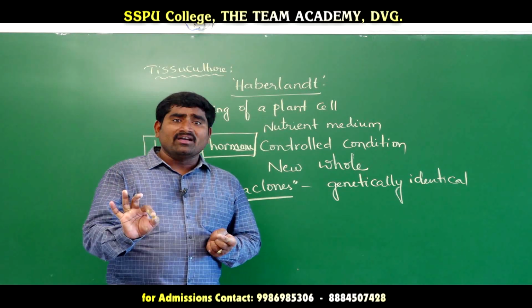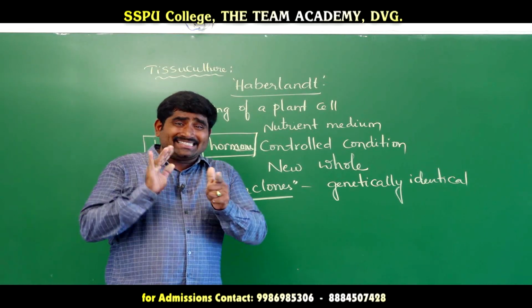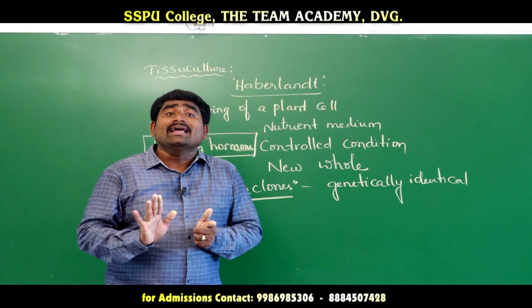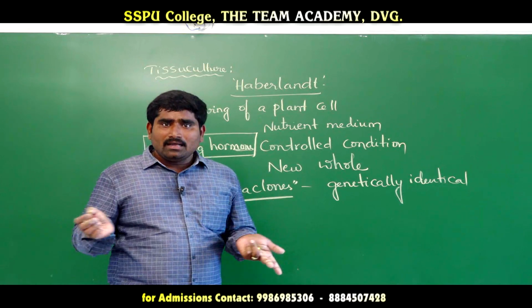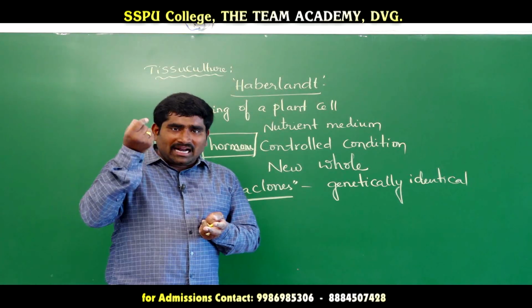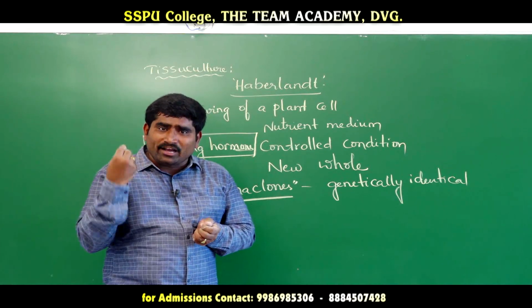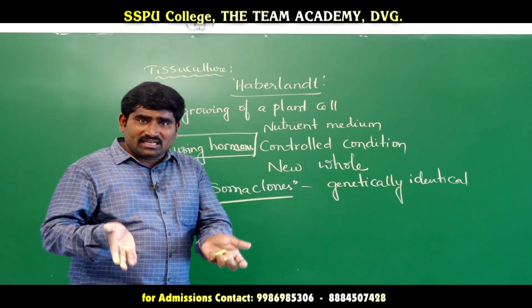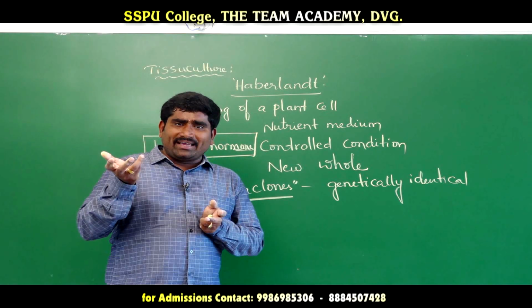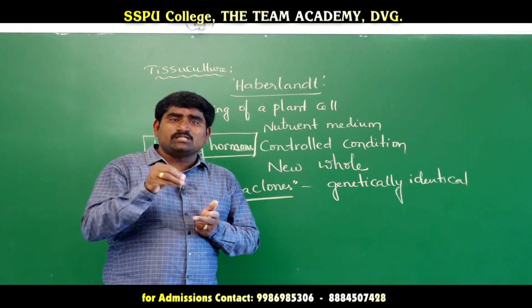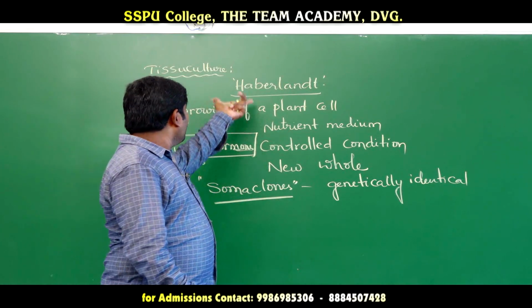This is a kind of vegetative reproduction. Simply, it is just like vegetative reproduction, that's all, but the process is completely different. By taking a single cell, using an artificial nutrient medium and controlled conditions, meaning using many hormones, we induce organogenesis, cell division, and cell modification, and by doing these processes, we produce a new whole plant. This is called tissue culture.